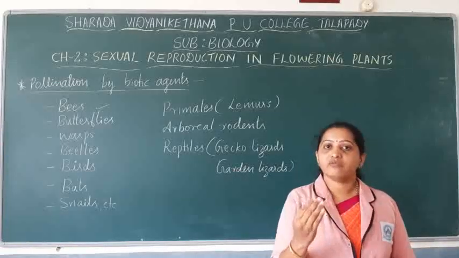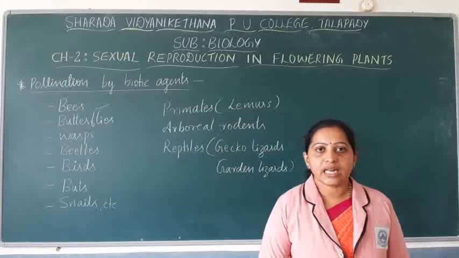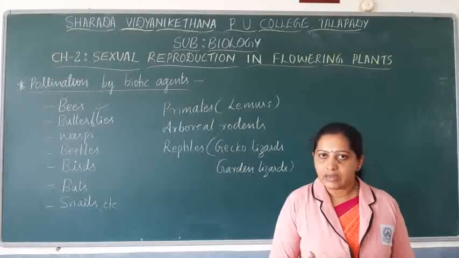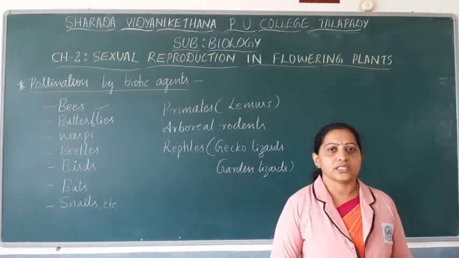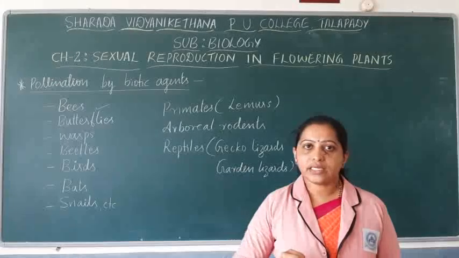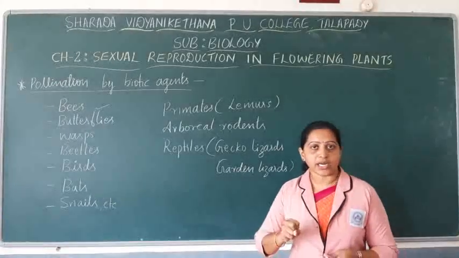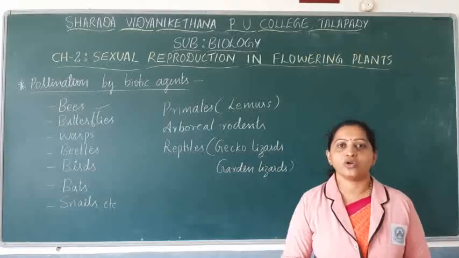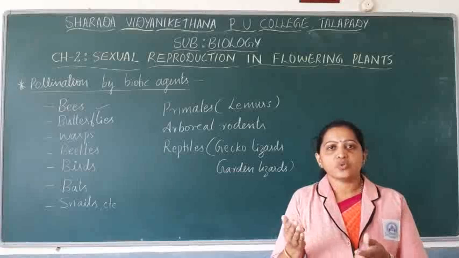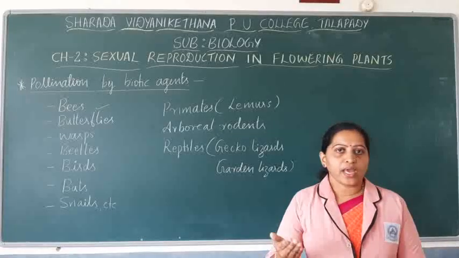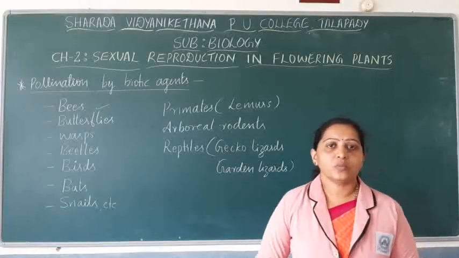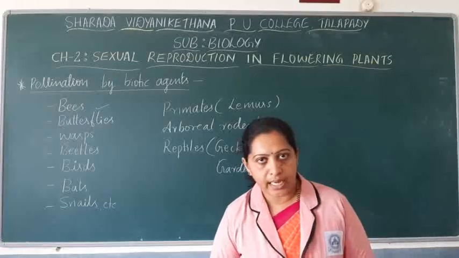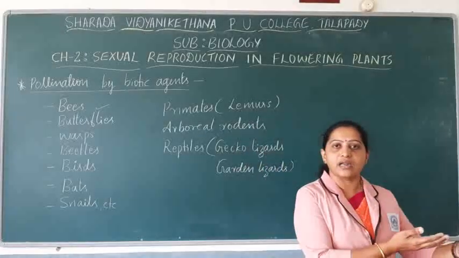We can consider these as rewards. Whenever the pollinating agents visit the flower to collect the rewards, by chance the pollen grains get deposited on the body of these pollinating agents. When such a pollinating agent, with pollen grains dusted on its body, visits another flower, what happens?